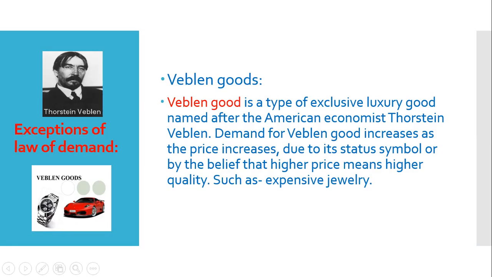Okay, so this is actually a portion of rich people. They are used to buy the high priced product, as they think that it increases their prestige and dignity in society, so that when price rises, they buy more of that product. So in that case also, we see that law of demand cannot be followed, because in law of demand we find that in general, when price of the product rises, we buy less of that product. But for Veblen goods, those portion of rich people, when prices of the product increases, they buy more of that, because they find that it increases their prestige in society. Okay,